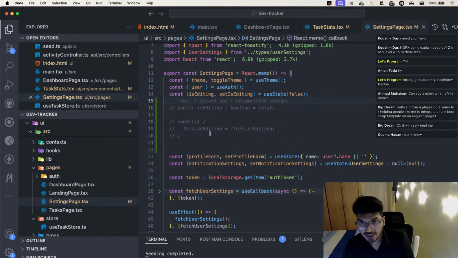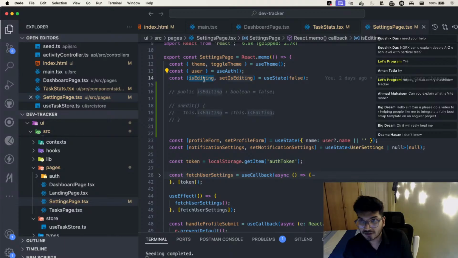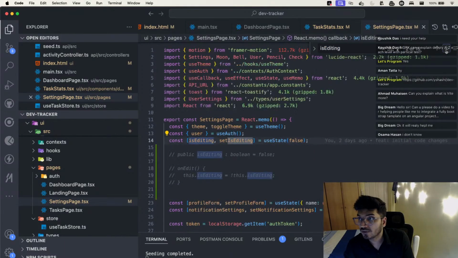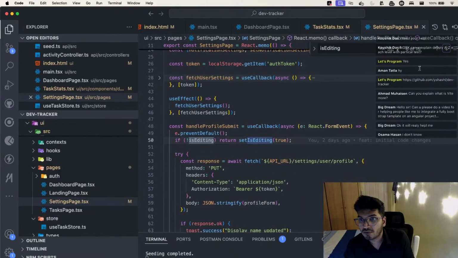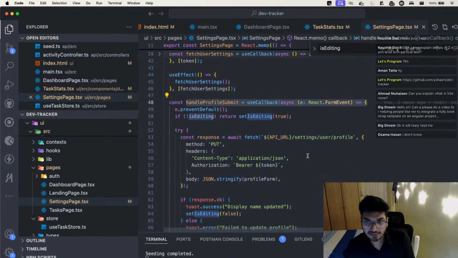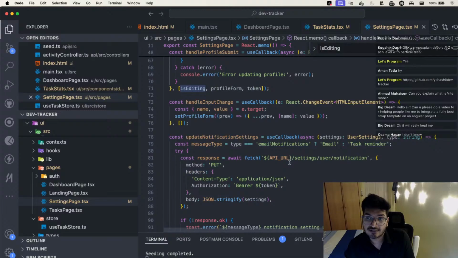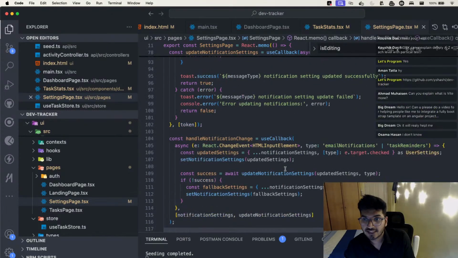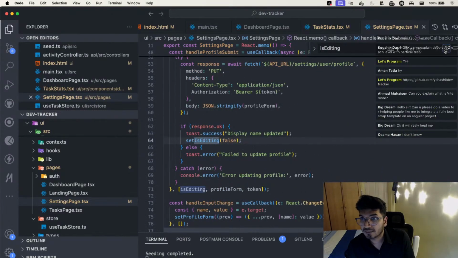So if I save the changes, now in React we have isEditing, so this can be used. Let's see where I'm using this. If I go just to the bottom, can you see now? Whenever I want to click on that edit button, whenever I want to click on that submit button, that's how things get changed. Yes or no? Let me just go back to that button clicking. Yep, so that's where we are doing it.